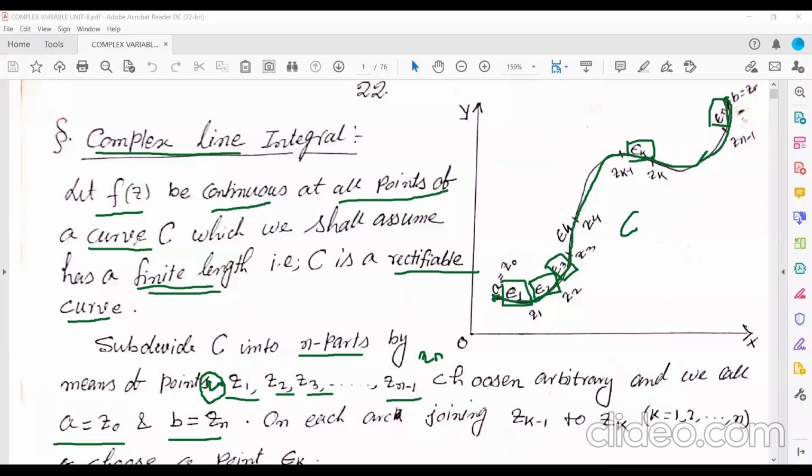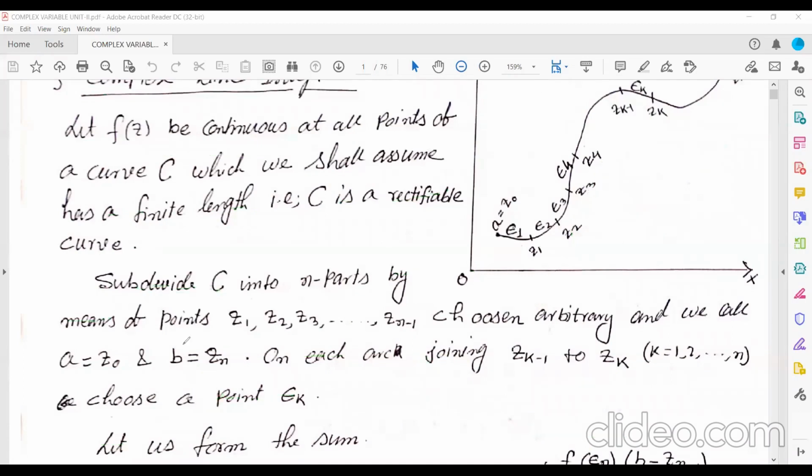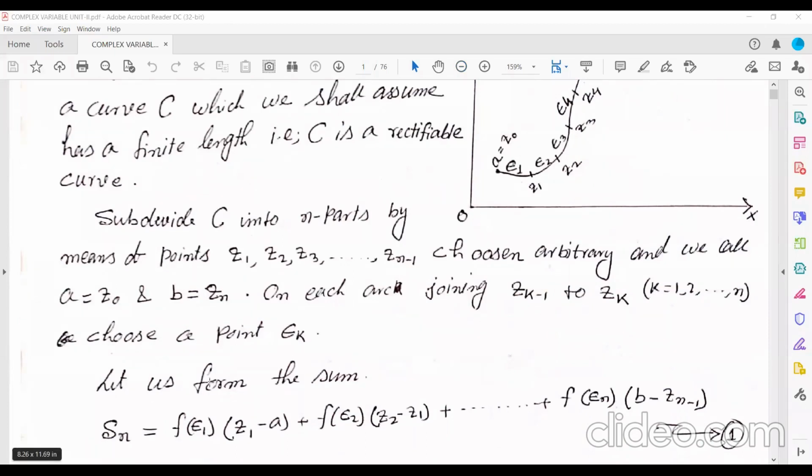C. So on each arc joining the point Zk minus 1 to Zk, I am writing in general, where k is equal to 1 to n, choose a point epsilon k. Choose a point epsilon k. Okay. Then now let us form the sum.